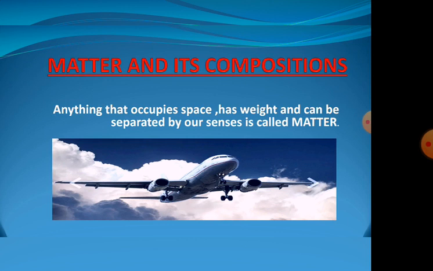So we can say that anything that occupies space, has weight and can be perceived by our senses is called matter. Matter can range from something as small as a needle to something as big as an aeroplane. So, everything we see is called matter. In fact, we cannot see air, but air has mass and it occupies space. So, it is also called matter.